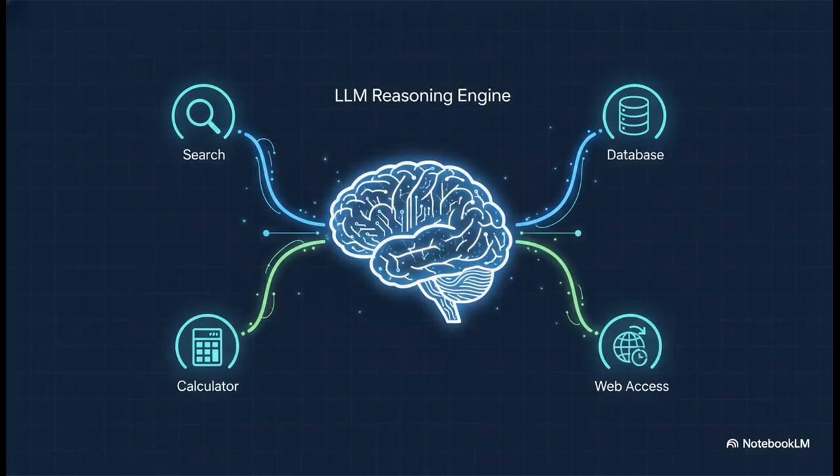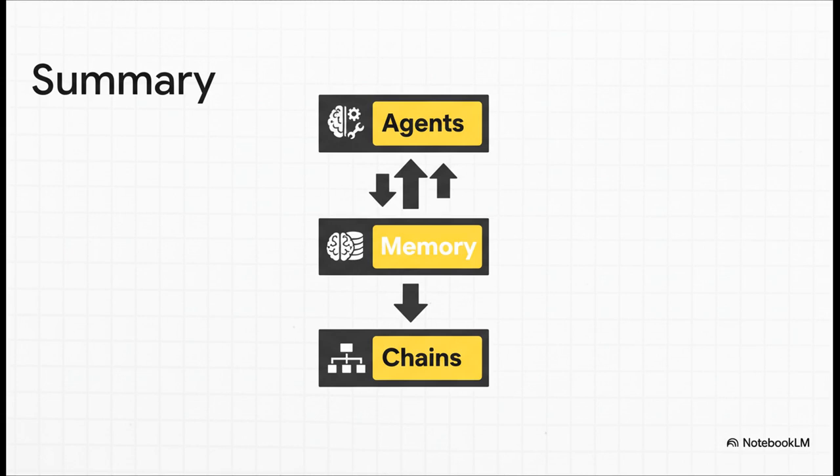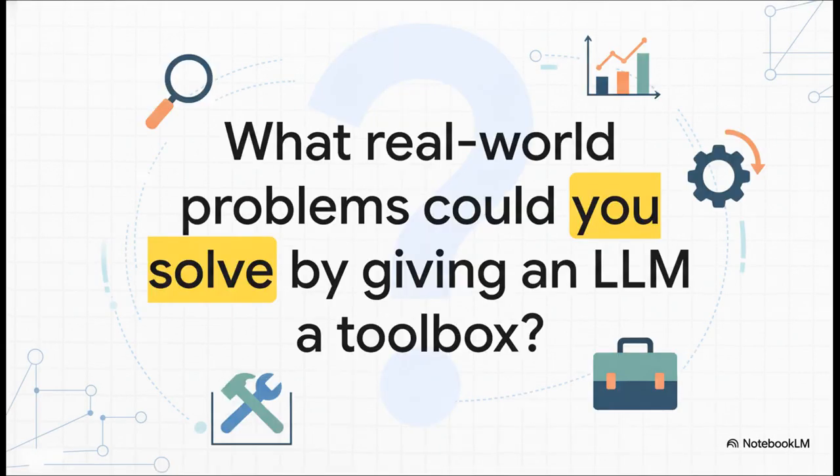So as we wrap up, the biggest thing to remember is this. An LLM's true potential is unlocked when you use it as the reasoning engine at the center of a larger system. Its ability to understand language and plan is what lets it use all of these other tools we can give it. Let's do a quick final recap. We started with chains, which are the building blocks for creating automated workflows. Then we added memory, which is what lets us have real, stateful conversations. And finally, we explored agents, which turn the LLM into a reasoning engine that can actually use tools to solve problems in the world.